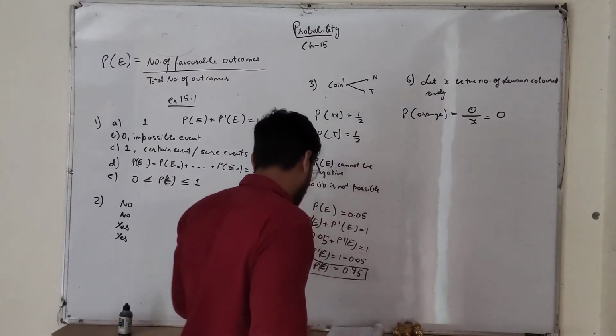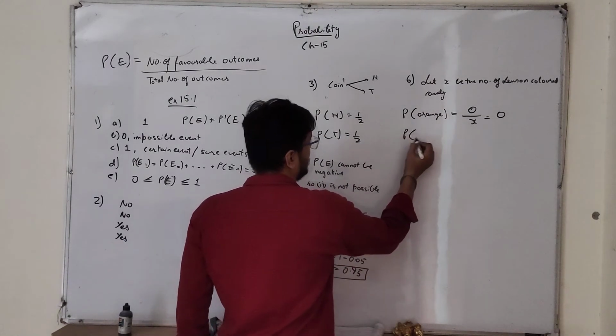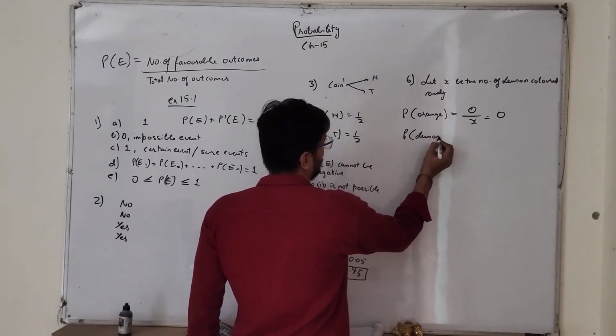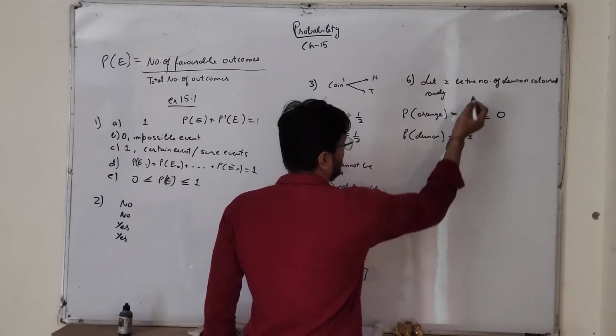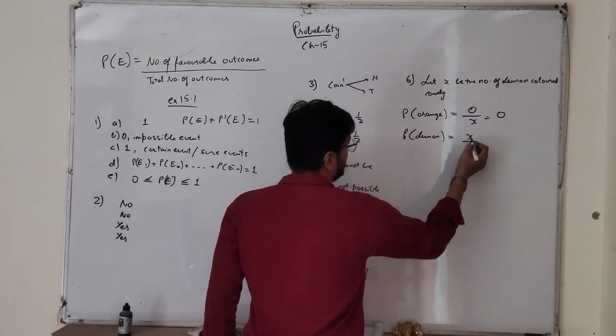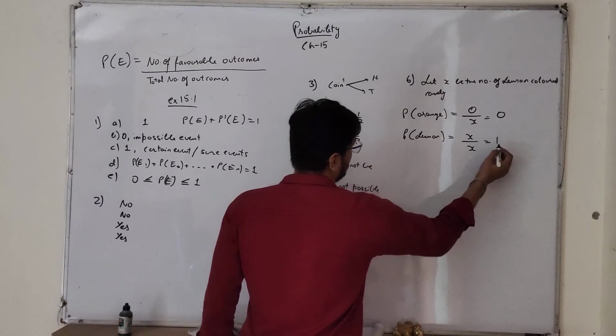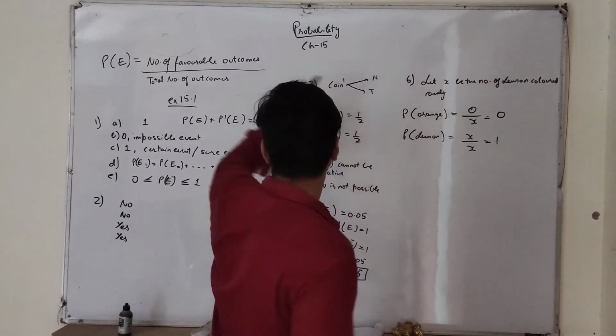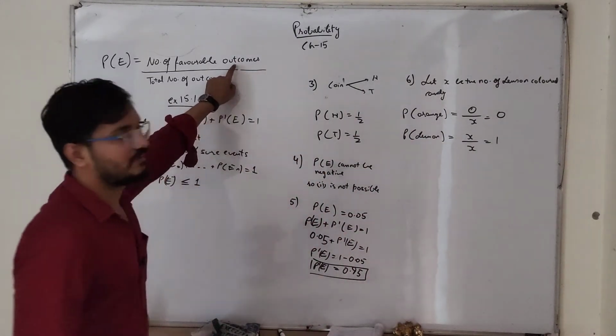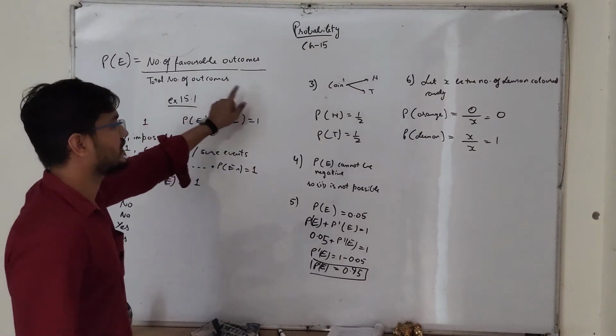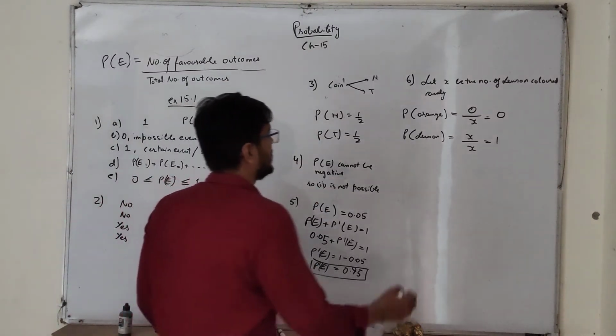Next, probability of lemon colored candy is total lemon colored candies X upon total candies X, which is equal to 1, because the favorable outcome is lemon colored candies only, which is X. The total outcome is also X, so X upon X is 1.